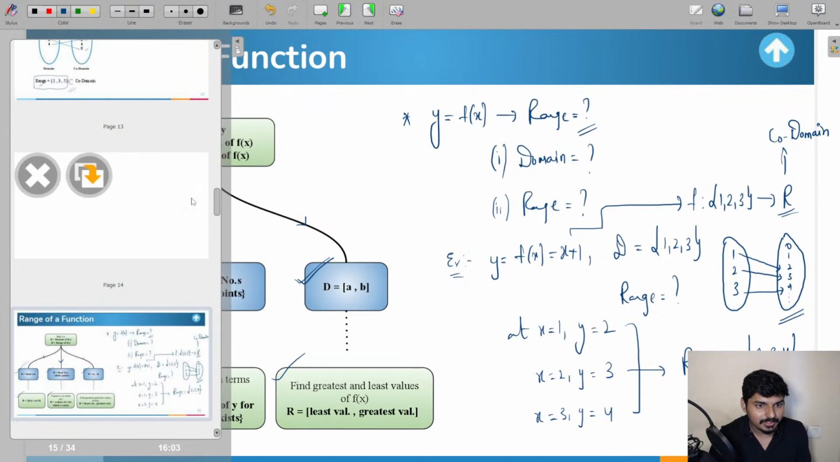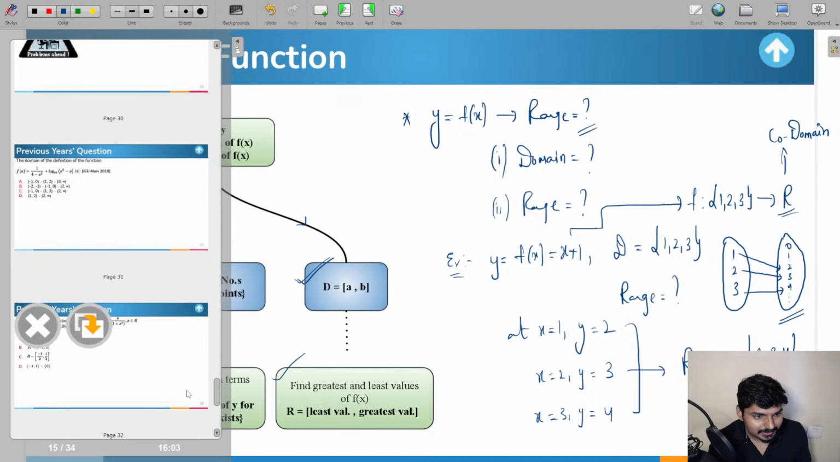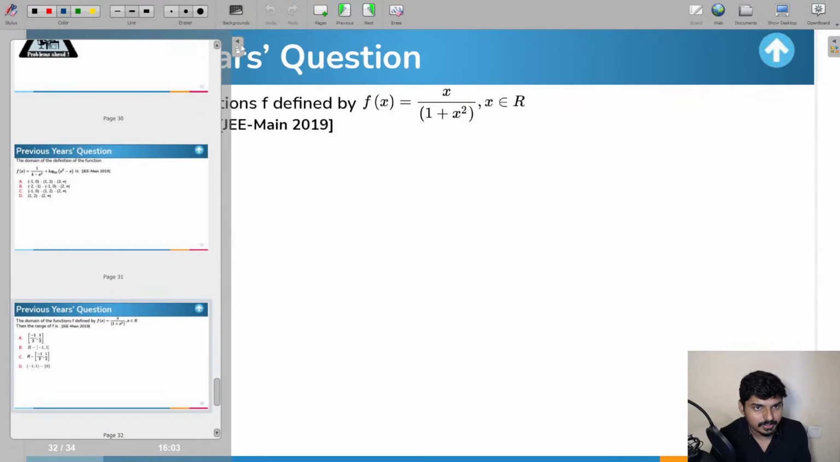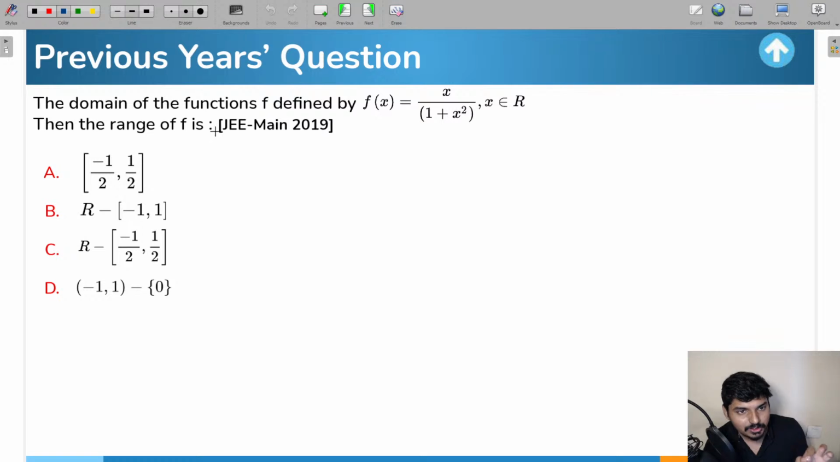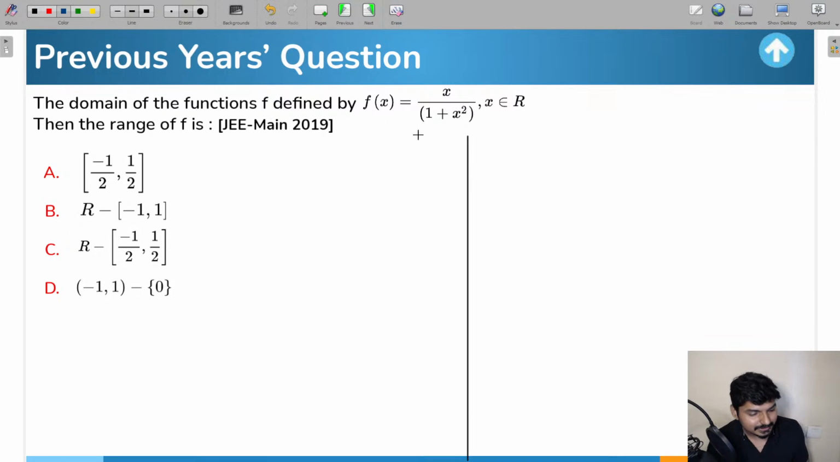Okay, so चलो यार एक previous year question आपको दिखा दूंगा। Just give me 1 minute guys। तो यार ये वाले question देखो यहाँ पे everyone, the domain of the function f defined by f of x equal to x by 1 plus x square, where x is belonging to all the real numbers. What will be the range of this function? So how do we figure out the range in this particular case, everyone?